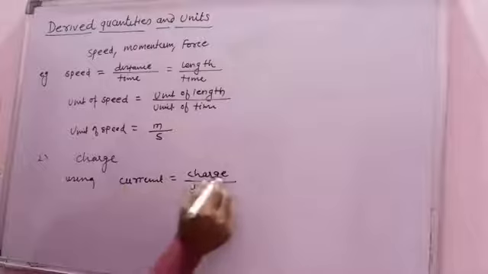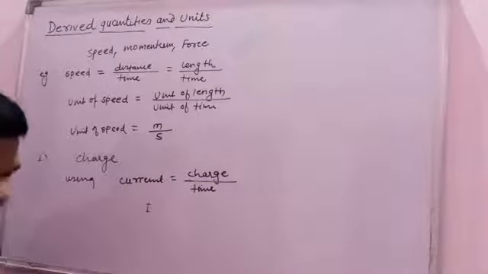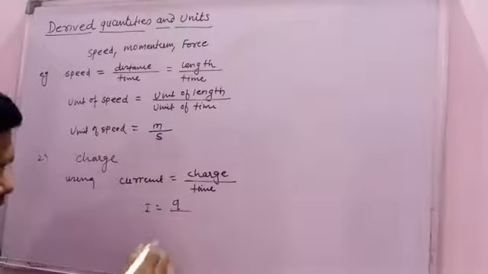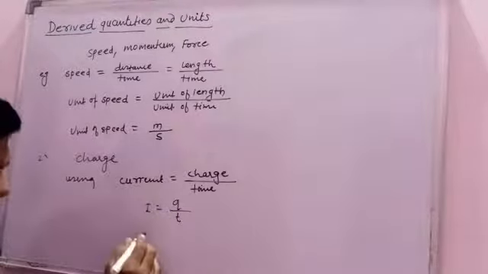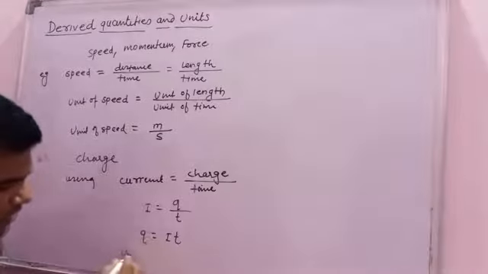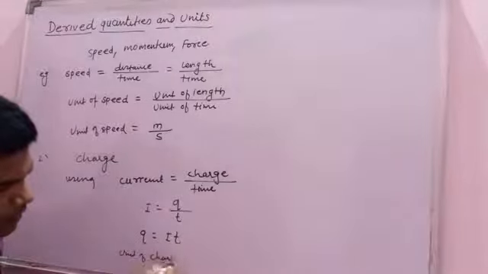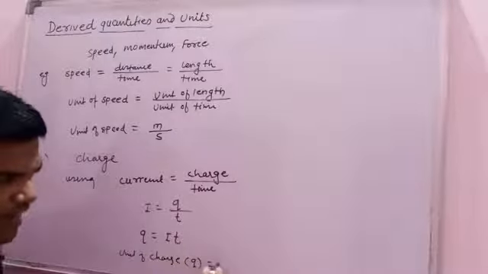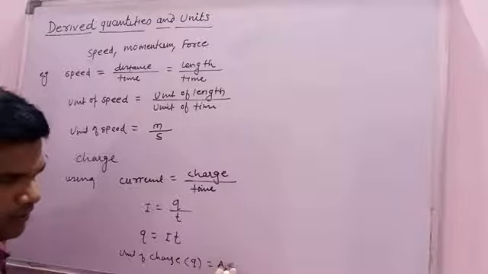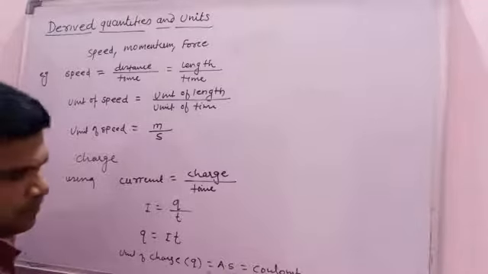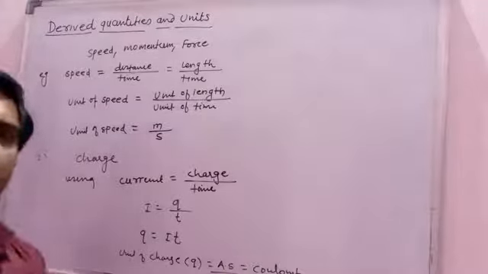So current, represented by I, is equal to charge, represented by Q, upon time, represented by T, and therefore Q is equal to IT. So we can derive the unit of charge: Q is equal to the unit of current, that is I, means ampere second. It is equivalent to coulomb. Ampere second is equivalent to coulomb.